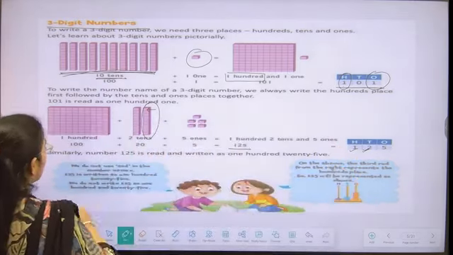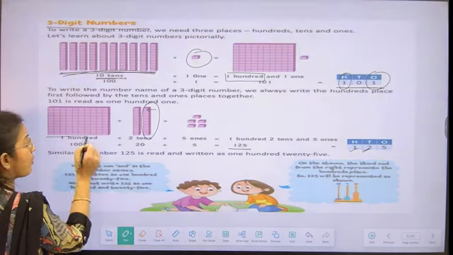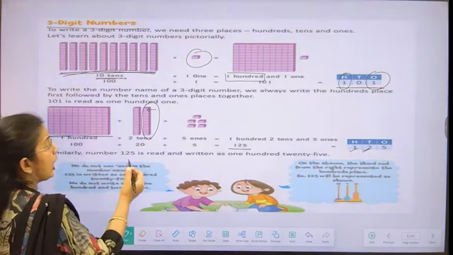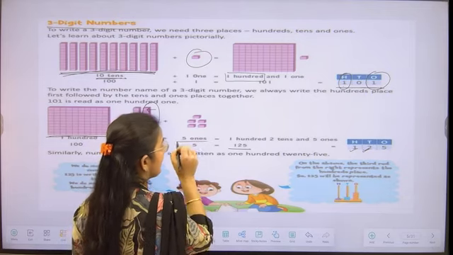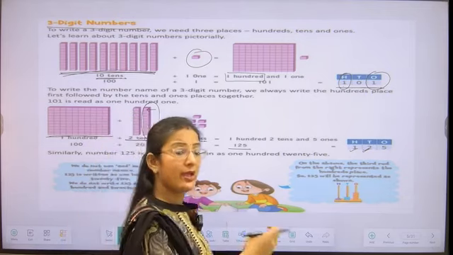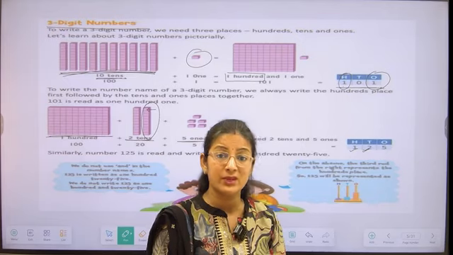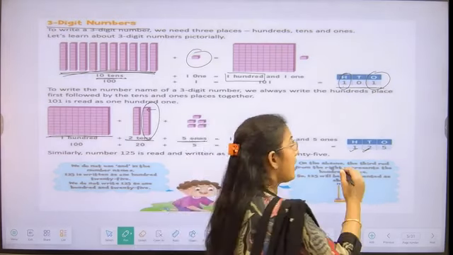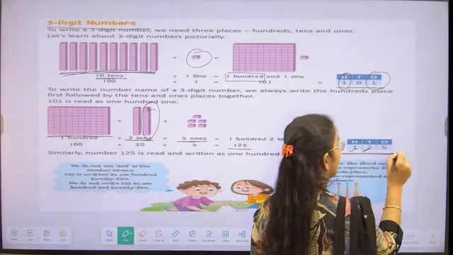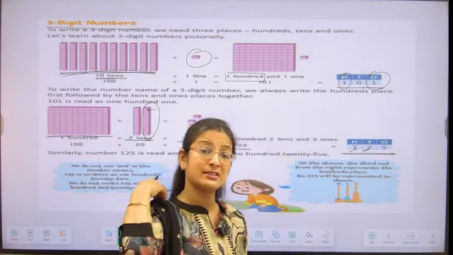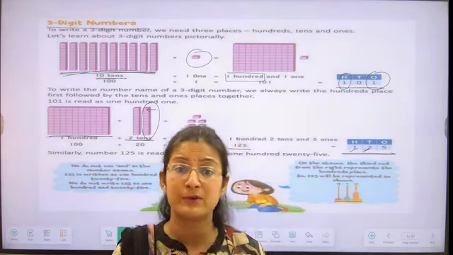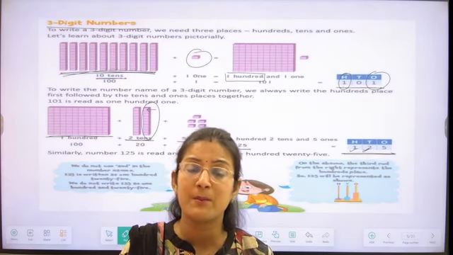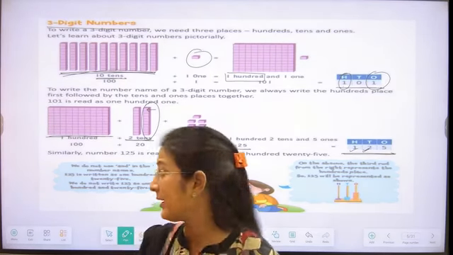We are forming a block of 100, 2 tens, and how many ones? 5 ones. With this, we have formed a three-digit number, that is 125. So everyone is understanding how we are going to form a three-digit number with the help of blocks, students?